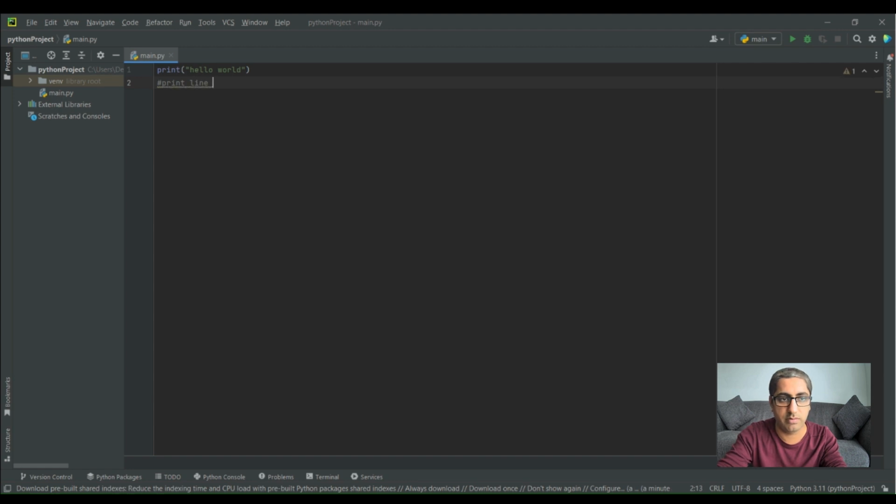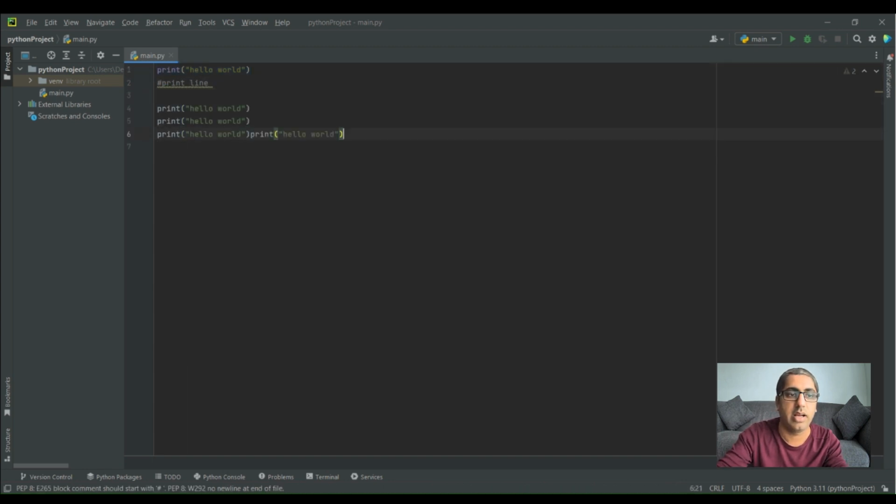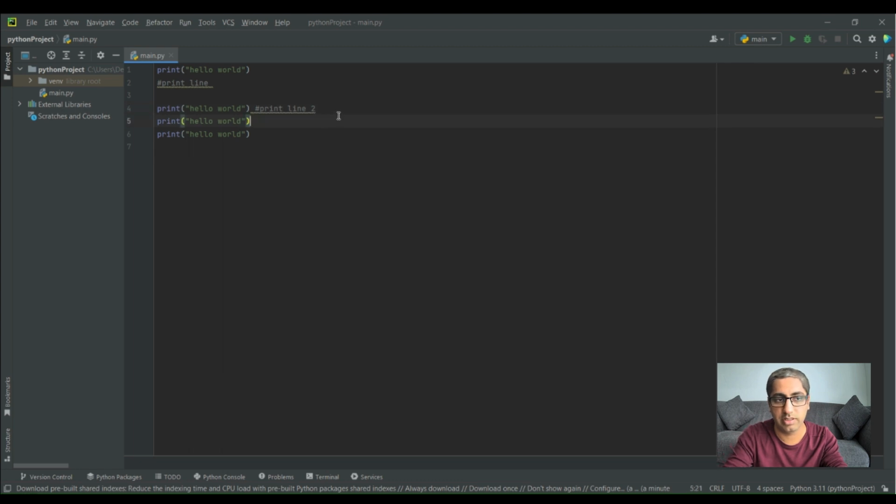Also, if I just copy this piece of code here and make multiple lines, in this way I can also place the comments here. This will not be executed by the compiler. Print line 2 and so on. So also if I don't want to execute this line, I can make it a comment, and same for this case. So we can have one line comment like here, and we can also have multiple line comments in